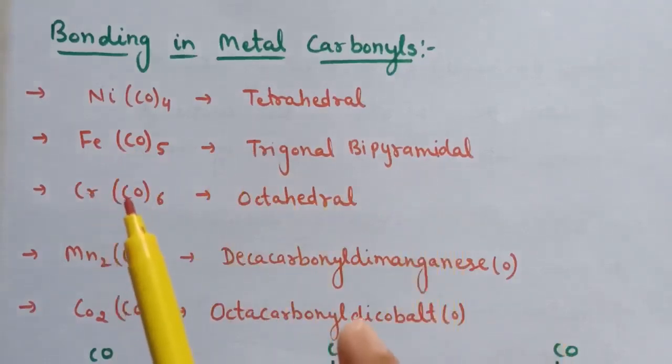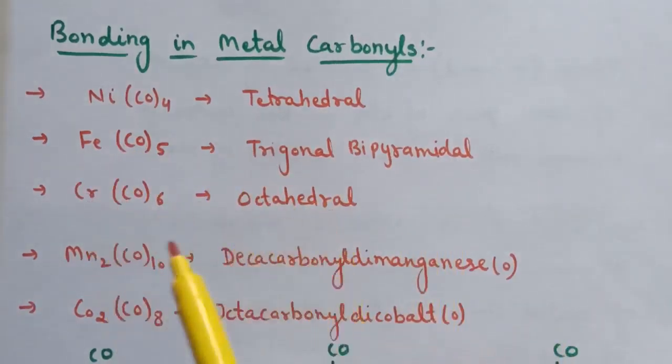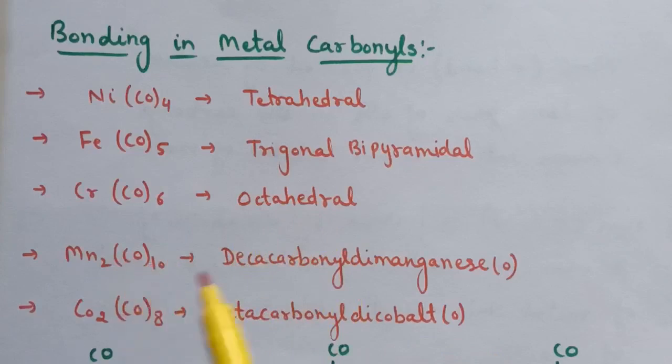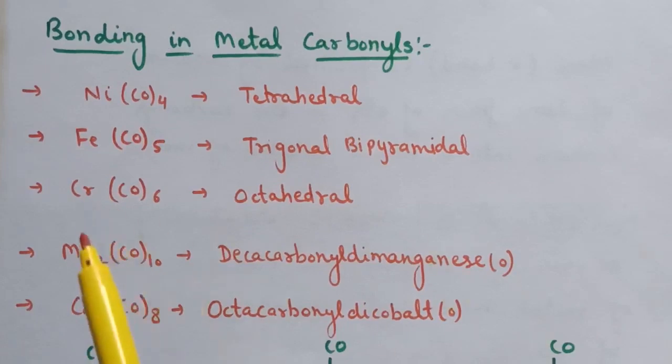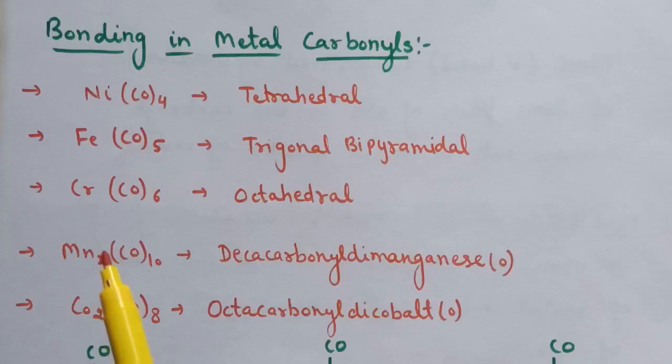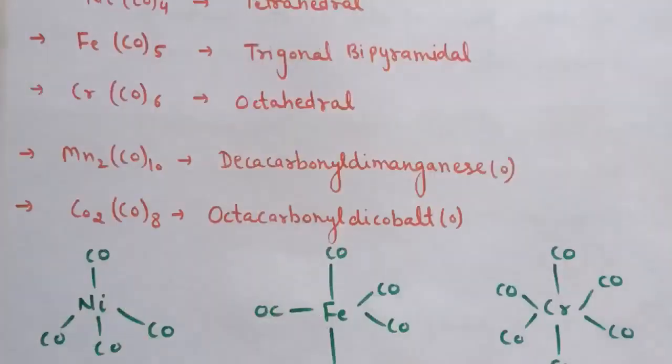Third is hexacarbonyl chromium, which is octahedral, and here are two compounds in which two central metal atoms are present. In this complex there are two manganese atoms with a manganese-manganese bond, and two square pyramidal Mn(CO)5 units are joined by the Mn-Mn bond. And the next is a complex of cobalt, Co2(CO)8, that is octacarbonyl dicobalt(0).